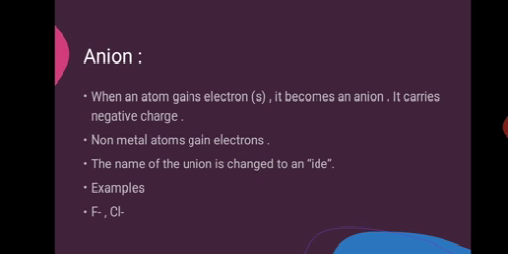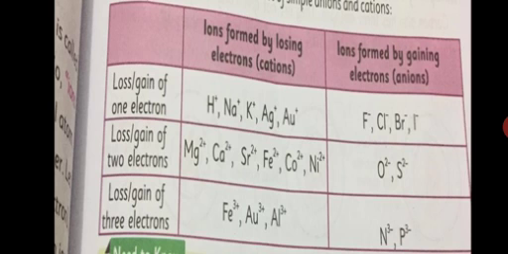An anion: when an atom gains an electron, it becomes an anion. It means if it takes an electron, then it gets a negative sign. Non-metal atoms mostly gain electrons, meaning they have the negative sign, right? The name of the anion is changed to end with -ide. Examples are fluoride and chloride.